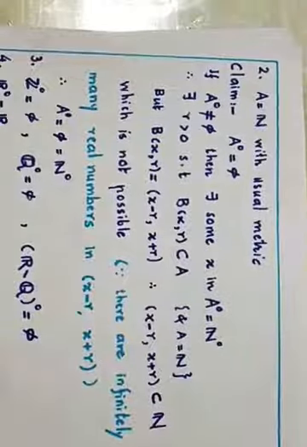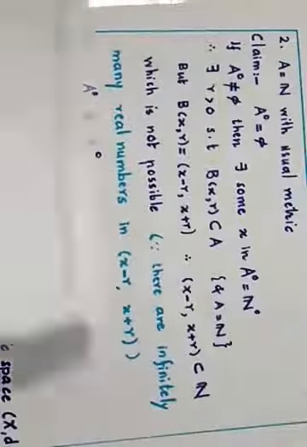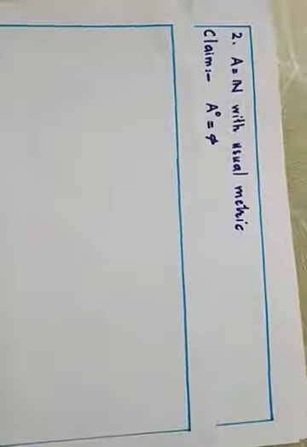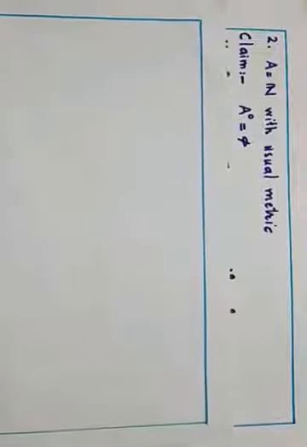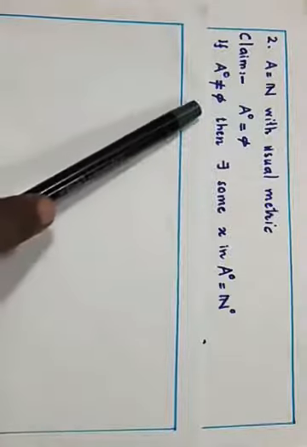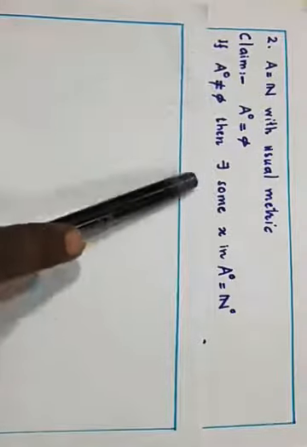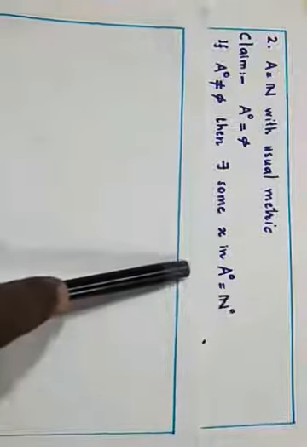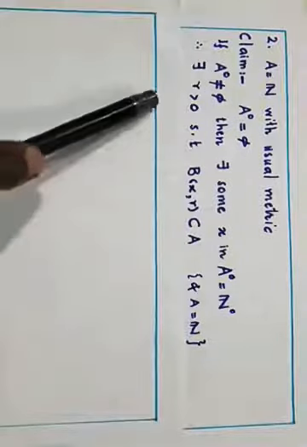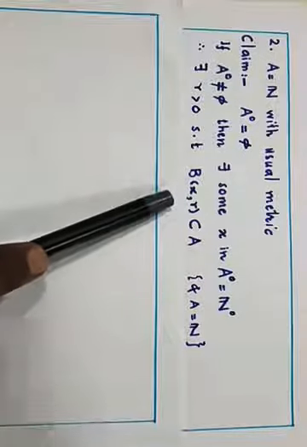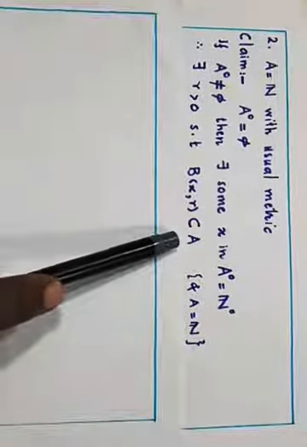Then in the second example, suppose the set A is the set of natural numbers. Then we will prove that its interior is empty. There is no interior point of the natural numbers. Because if A interior is not empty, then there must be some point X in A interior. Then by the definition of interior point, there must be some R positive, some small open ball B(X,R), which is completely contained in A.